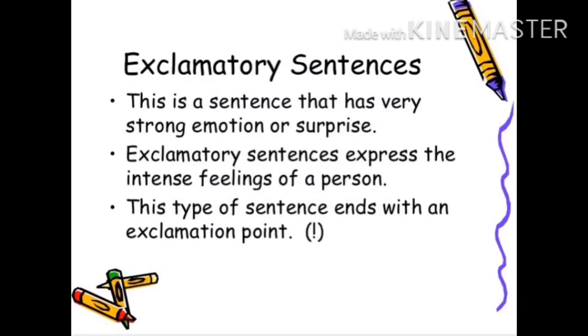Now let's see the third sentence. It is called exclamatory sentences. This is a sentence that has a very strong emotion or surprise. Exclamatory sentences express the intense feeling of a person. This type of sentence ends with an exclamation point. So, exclamatory sentences again end with an exclamation mark.